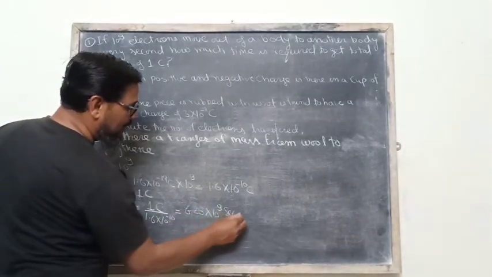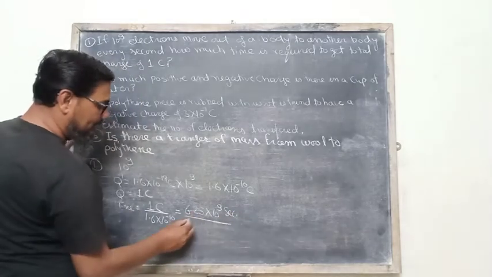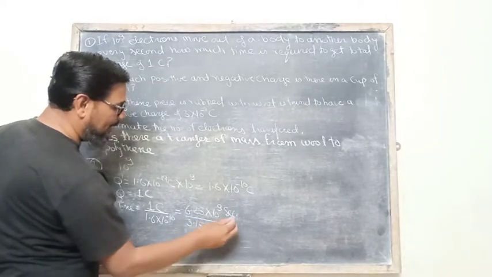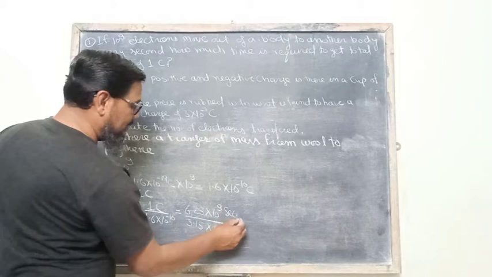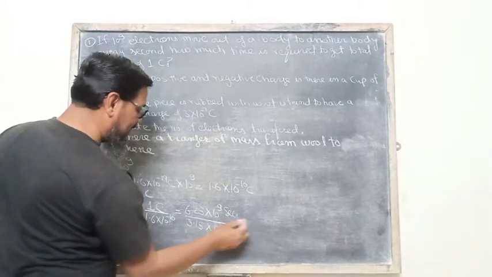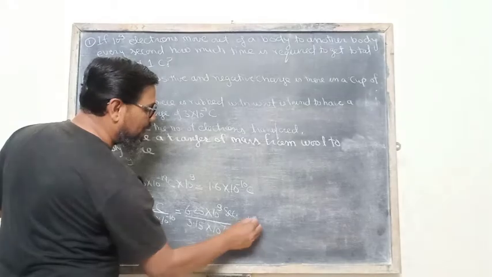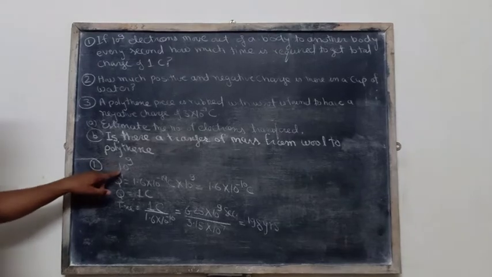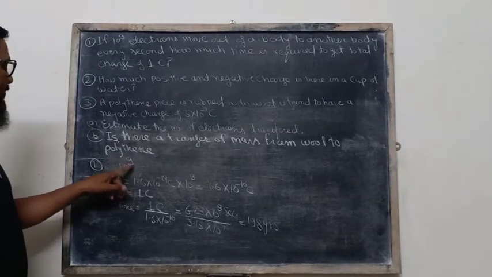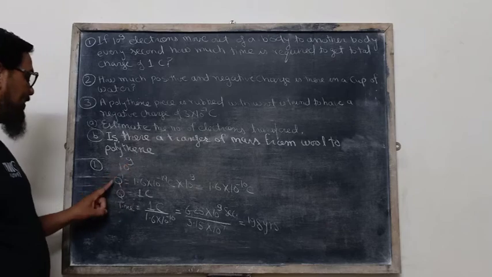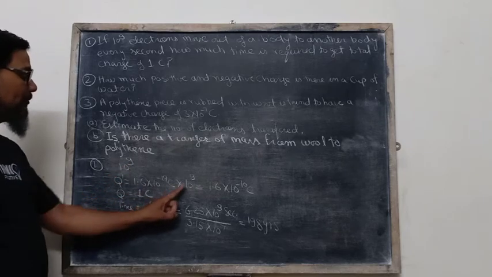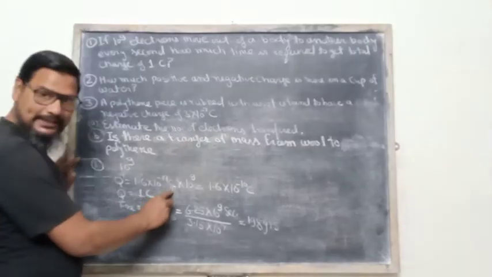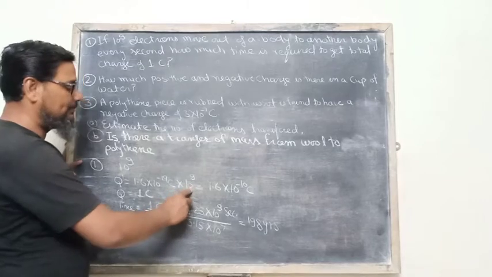And if we want to convert it into years, the number of seconds in a year is 3.15 into 10 raised to the power 7. Now it will be converted into years, and the value will be about 198 years. Again, I am explaining: the number of electrons transferred in 1 second will be 10 raised to the power 9. Then the amount of charge transferred in 1 second will be 1.6 into 10 to the power minus 19 coulomb, and 10 to the power 9 is multiplied.